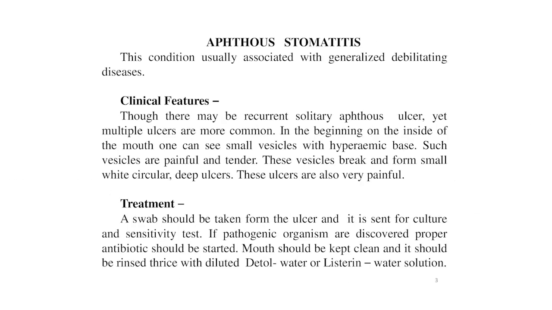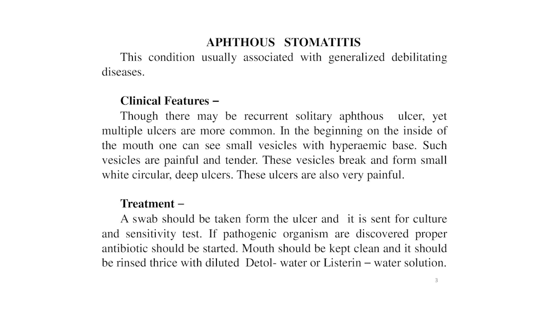Now the aphthous stomatitis. This condition is usually associated with generalized debilitating disease. Clinical features: though there may be the recurrent solitary aphthous ulcer, yet multiple ulcers are more common. In the beginning, on the inside of the mouth, one can see small vesicles with hyperemic base. Such vesicles are painful and tender. These vesicles break and form small white circular deep ulcers. These ulcers are also very painful.